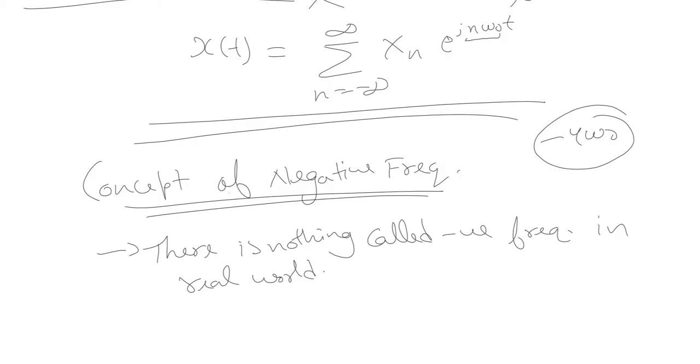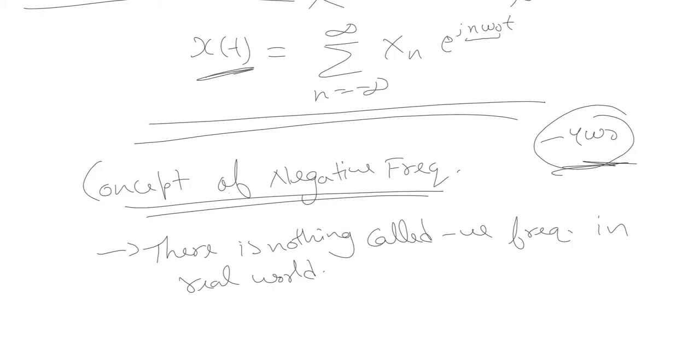You can clearly see that this is the signal, and if we analyze it, the spectrum exists at negative frequencies, minus n omega naught, also, which is quite disturbing. But by definition, frequency is a positive quantity. So how do we interpret this negative frequency?